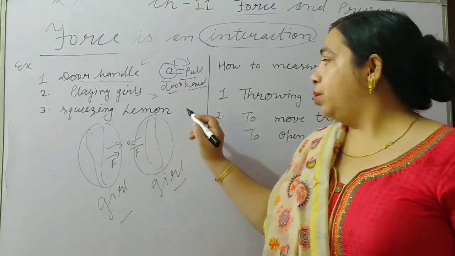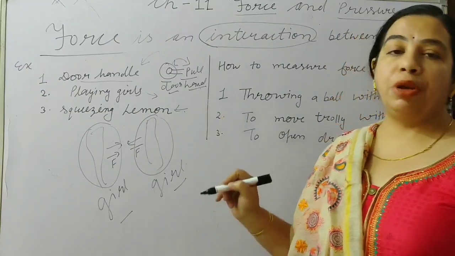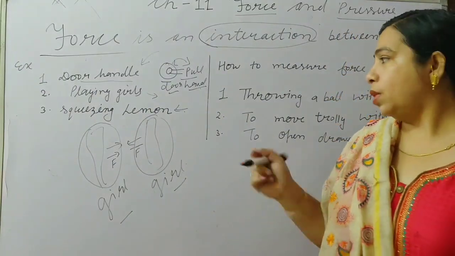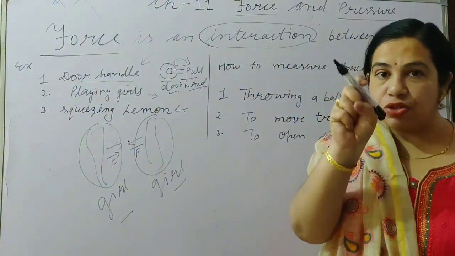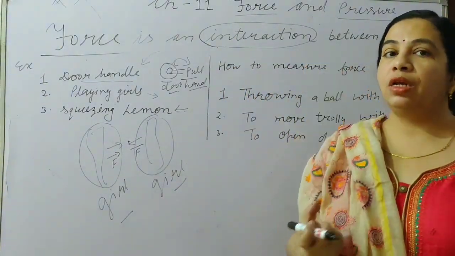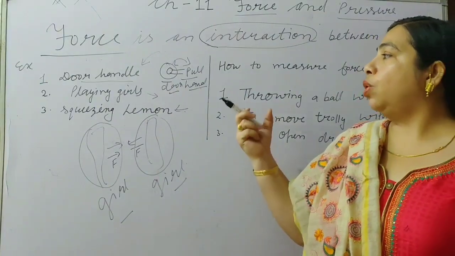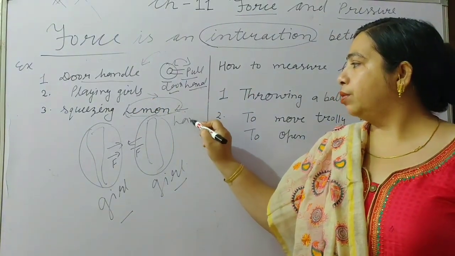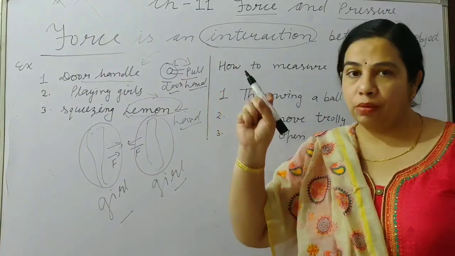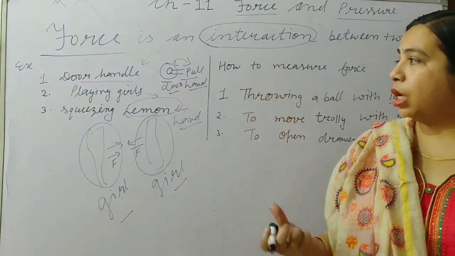Afterwards, squeezing a lemon: we have to bring out lemon juice from the lemon. With our palm we take the lemon and squeeze it and the juice comes down. So here two objects are there, one lemon and second your palm.